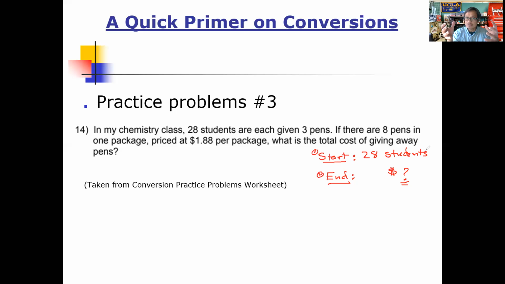That means a number of students. And folks, quantities don't have to be masses. They don't have to be volumes. They can be just a number of counted objects. And we talked about that as well.